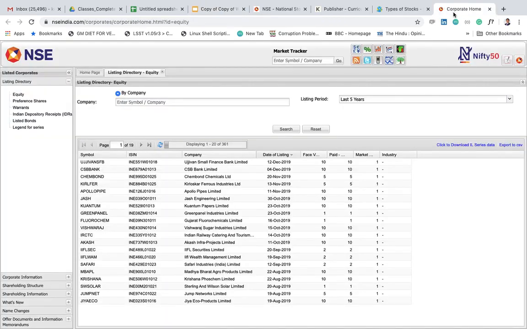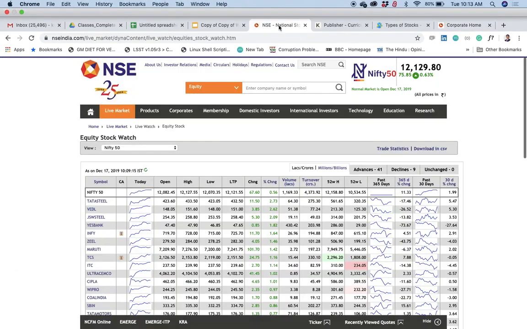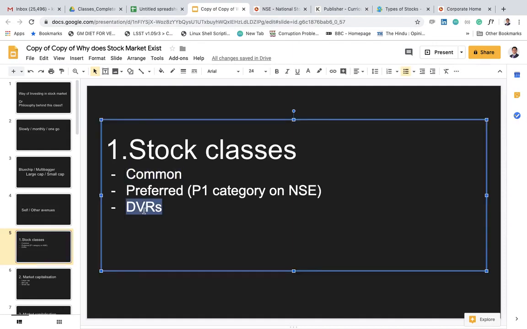If you go and Google, I have already opened this for you. These are some of the preferred stocks you can see on the NSE website. Right now you can see that in the last 5 years a total of 361 preferred stocks have been listed there. However, in this course we will focus mainly on common stocks.